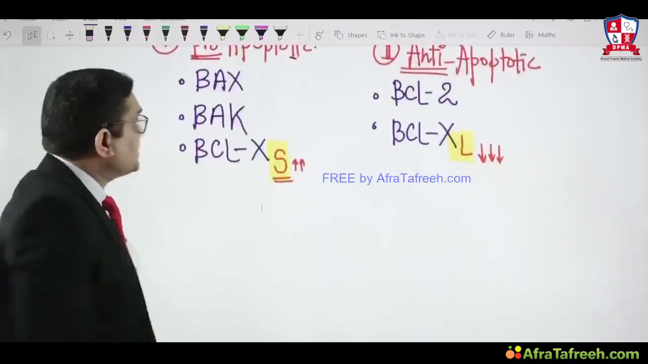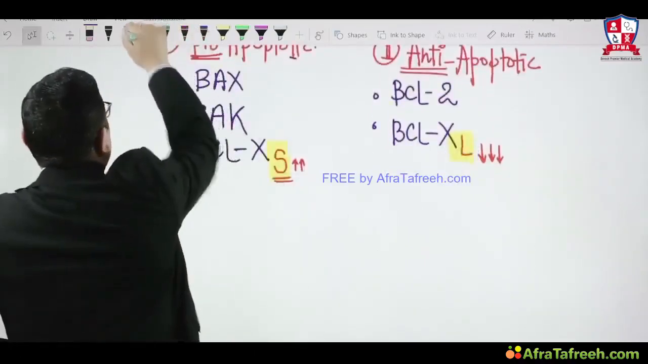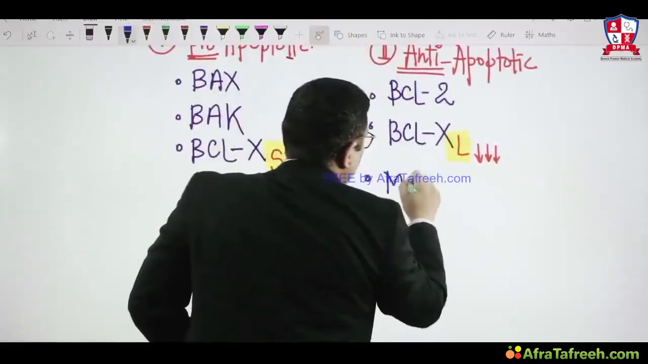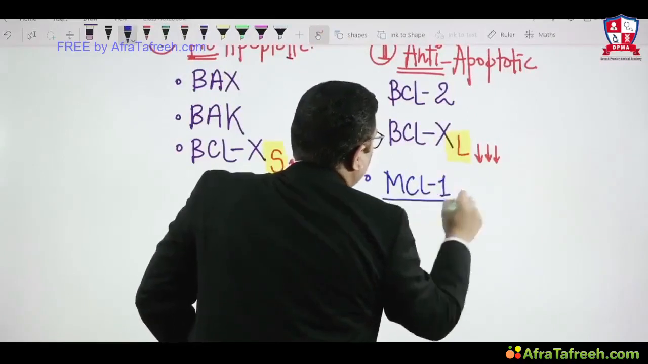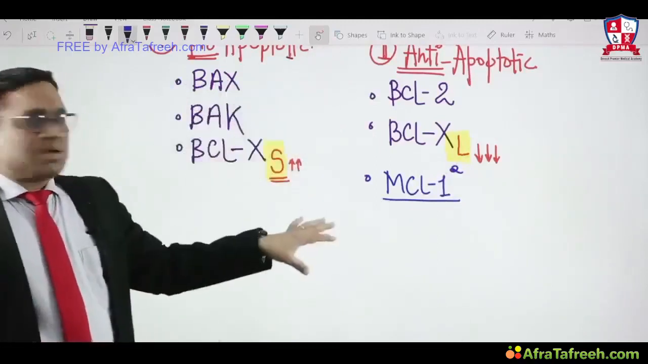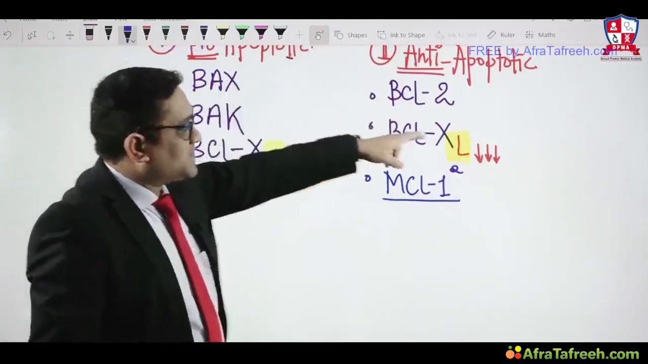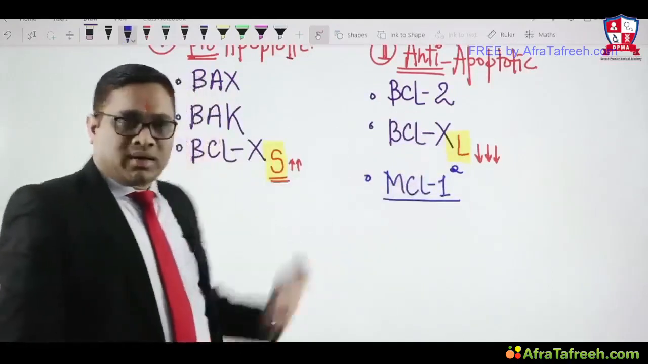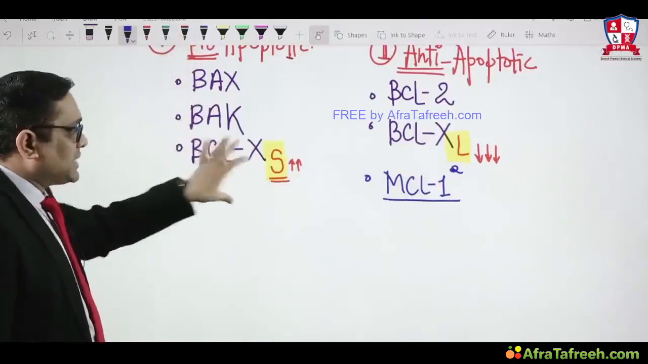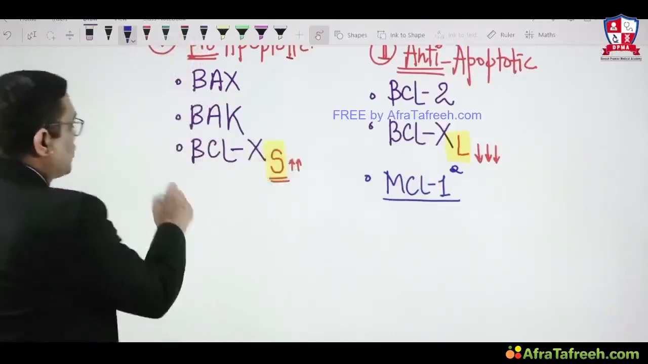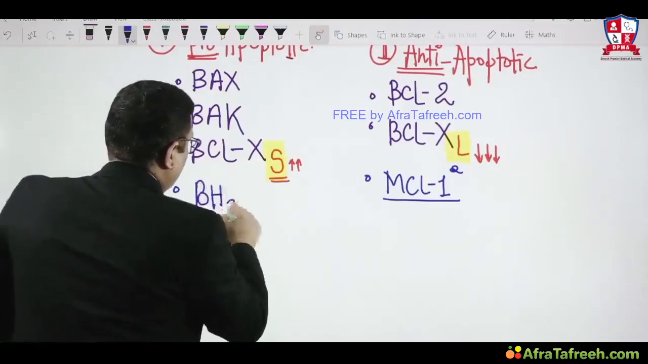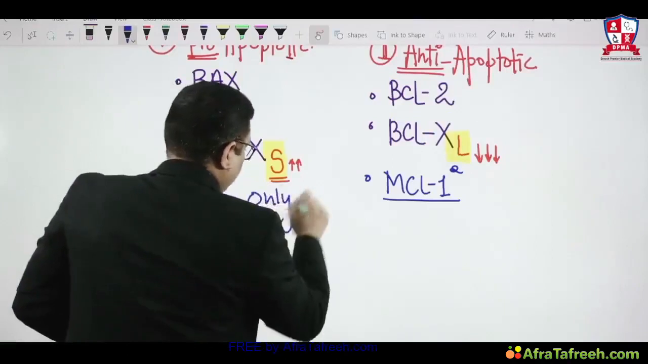Apart from this, there is one more anti-apoptotic gene which the examiner may ask in a future exam, that is the MCL1 gene. So there are three important anti-apoptotic genes: BCL2, BCLXL and MCL1. Pro-apoptotic we are also remembering: BAX, BCLXS. Apart from this, there is a fourth member we have to remember, which is called BH3-only proteins.